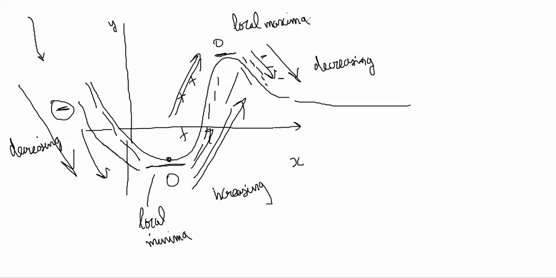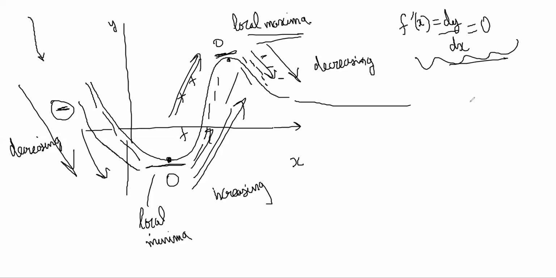It is obvious, right? So local maxima and minima can only happen when derivative or f dash x or dy by dx is equal to 0. The point where it becomes 0 is the lowest point or the highest point. You understand why, right? Because before that it was negative, and after that it is positive. So it was falling till then, and then after that it started rising. So this should be minima.